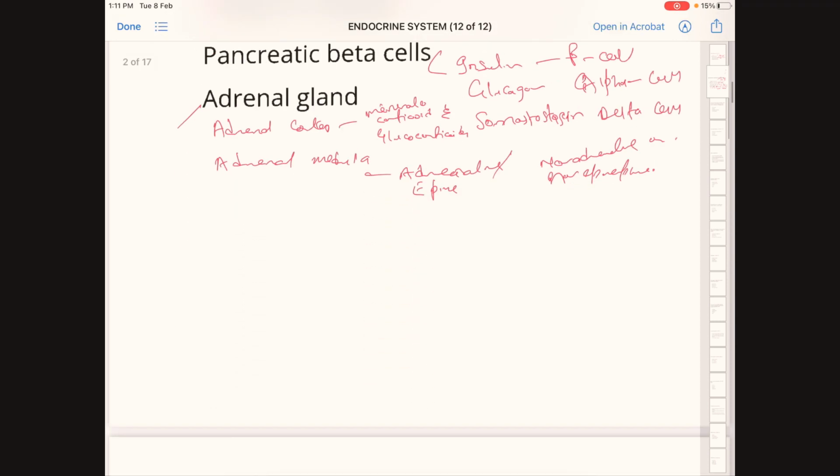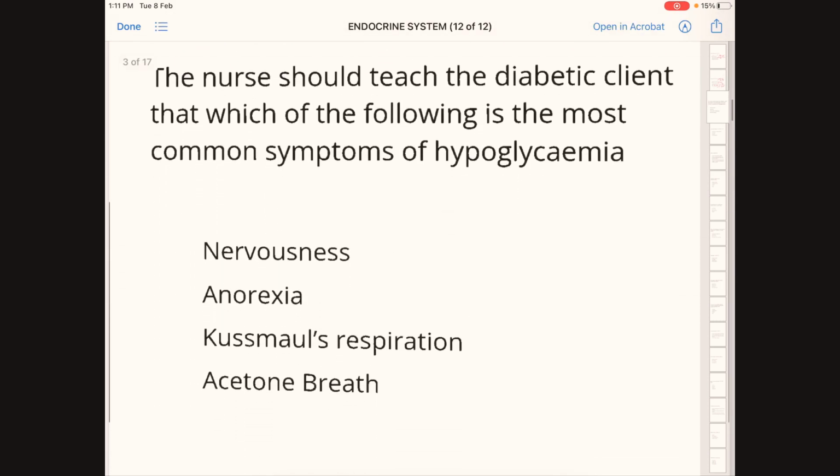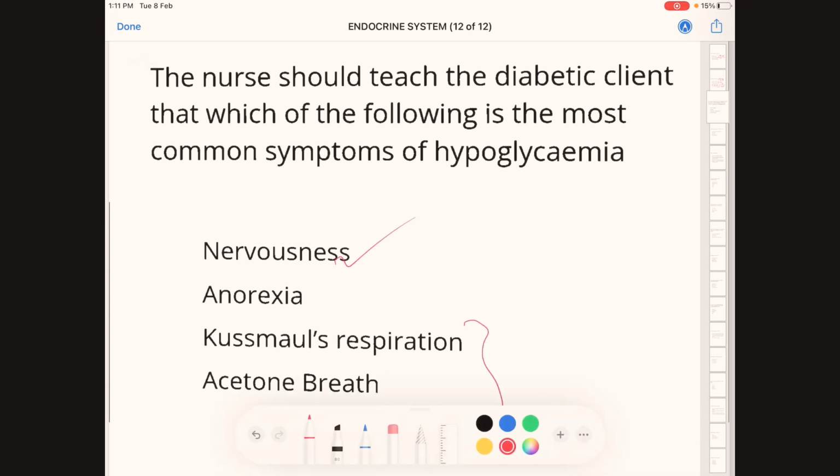Next question. The nurse should teach the diabetic client which of the following is the most common symptom of hypoglycemia? Option A, nervousness. Option B, anorexia. Option C, Kussmaul's respiration. Option D, acetone breath. The correct answer here is A, nervousness. Kussmaul respiration and acetone breath are present in DKA, diabetic ketoacidosis.